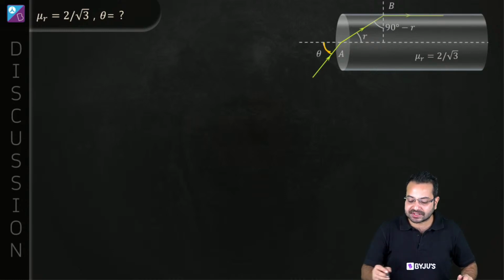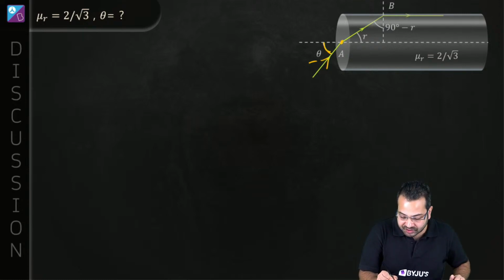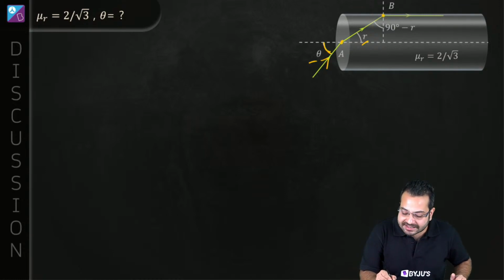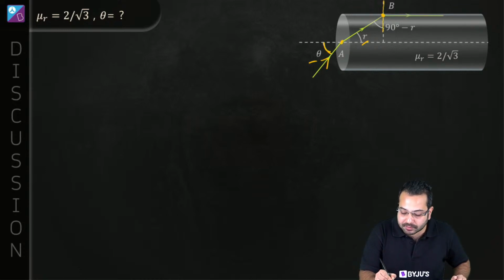Okay, so this is the incident light. It is falling at this point. So this angle given to us is theta. Obviously there will be refraction. So let's say this is going to be the angle of refraction. Perfect. Now this light is incident at this point. So we're going to draw the normal.